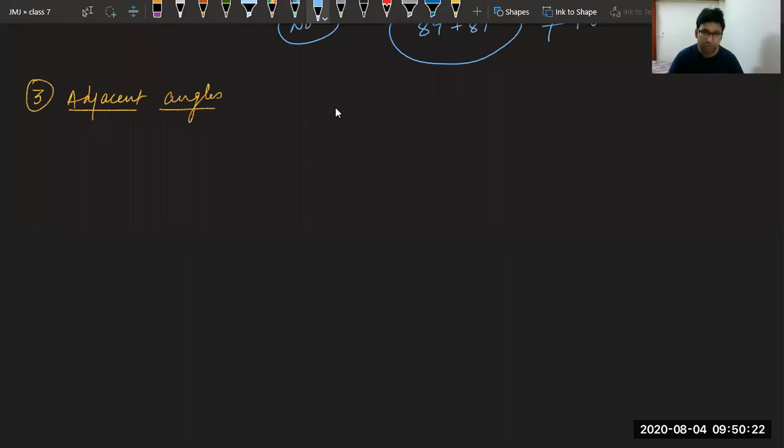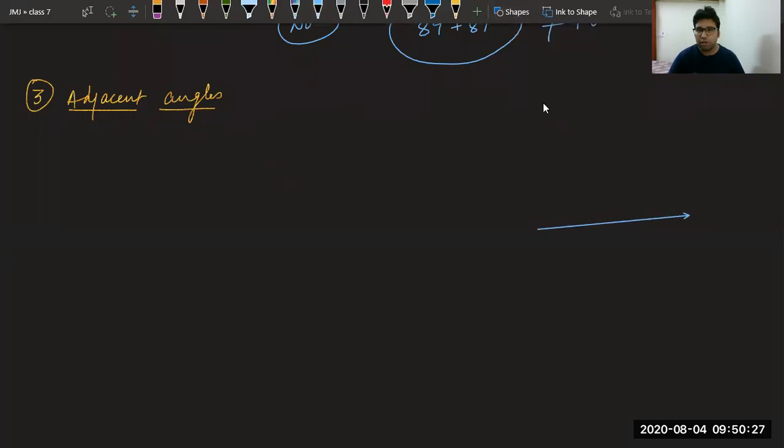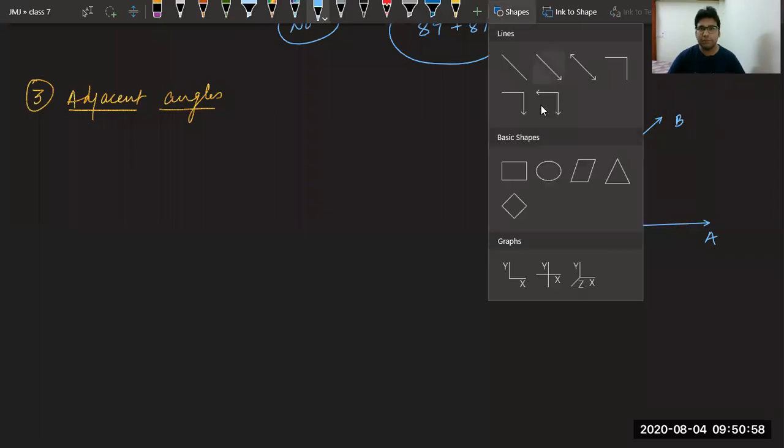5 minutes left. Okay. I'm just explaining adjacent angles. 1 second. So this is ray OA and this is ray OB. 89.9 is acute or right, but it is an acute angle. Diti, 89.9 is an acute angle because it is less than 90 degree. Whatever is less than 90 degree is an acute angle. Now I am defining adjacent angles. Please see.